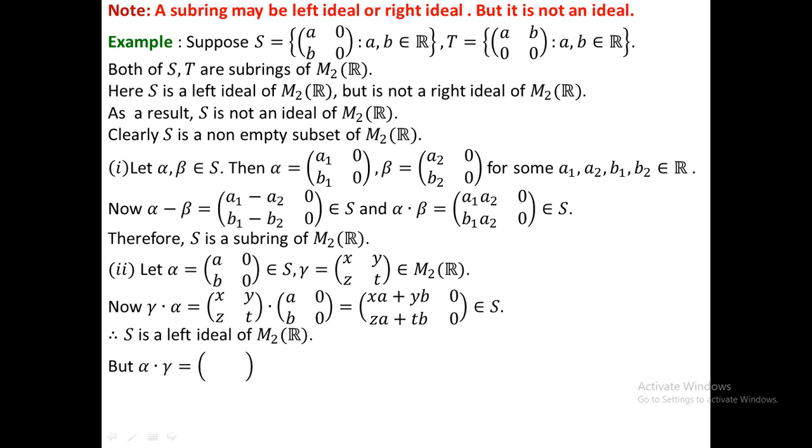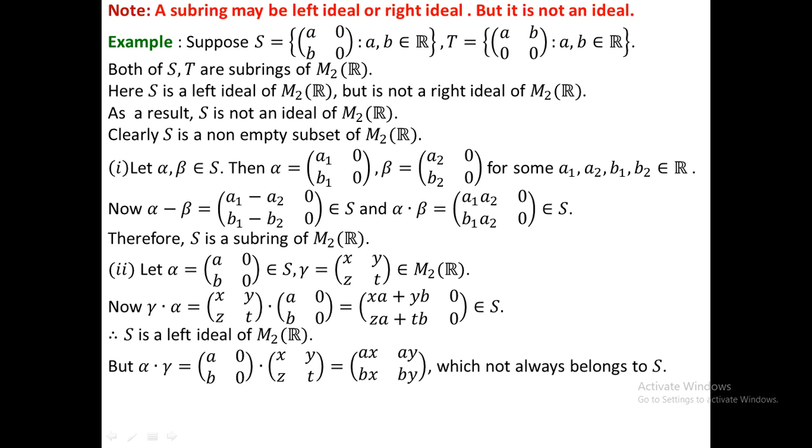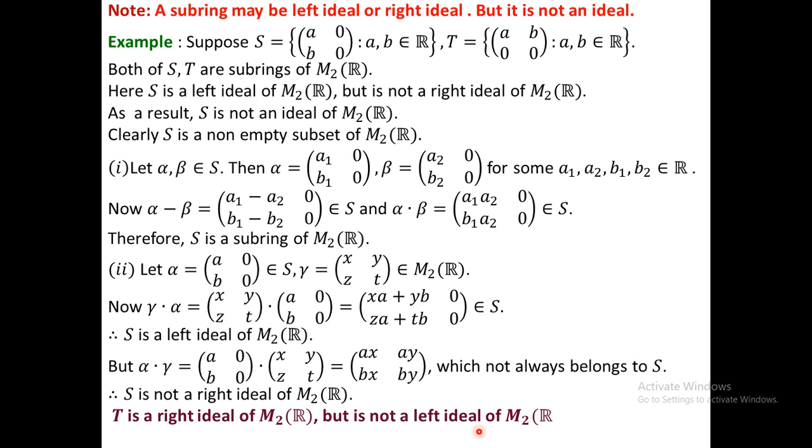But for right ideal you have to calculate alpha dot gamma. This is in that form I calculated in the previous slide, which does not always belong to S. As a result, S is not a right ideal. As a result, we can conclude that S is not an ideal. But T is a right ideal, but it is not a left ideal of M2R. Please check yourself at home.